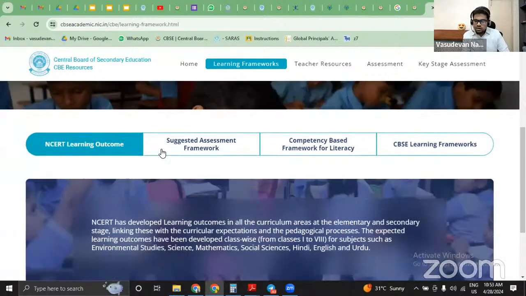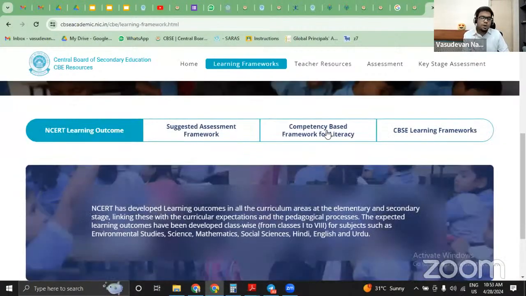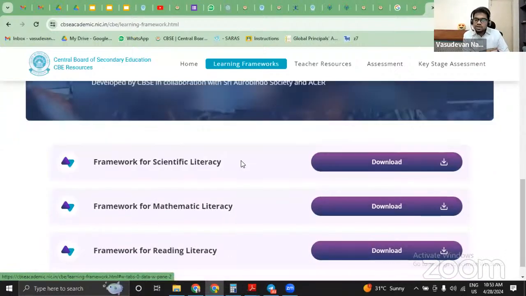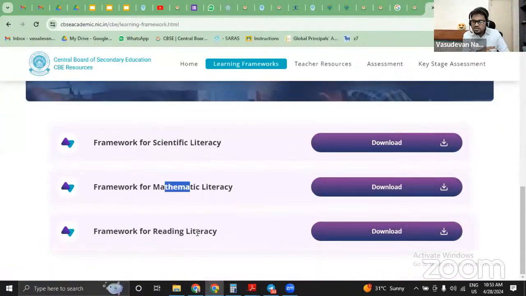The moment you click on this, you'll get to see something called learning frameworks. You have got the NCERT learning outcome document, competency based framework for literacy. You can see scientific literacy, mathematical literacy, and reading literacy. These are the three literacies because in the PISA exam, according to our competency based assessment pattern as of today, we are not creating anything new. We are just following whatever OECD did in the past with the PISA exam. Whatever the PISA exam followed, the complete blueprint of that is getting continued to our education system also.